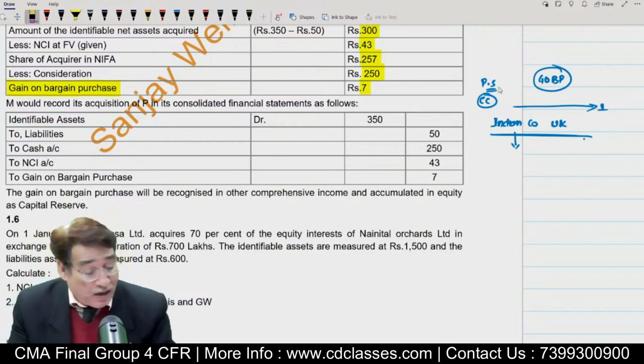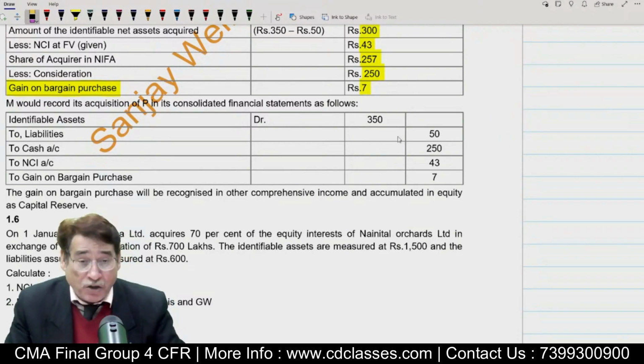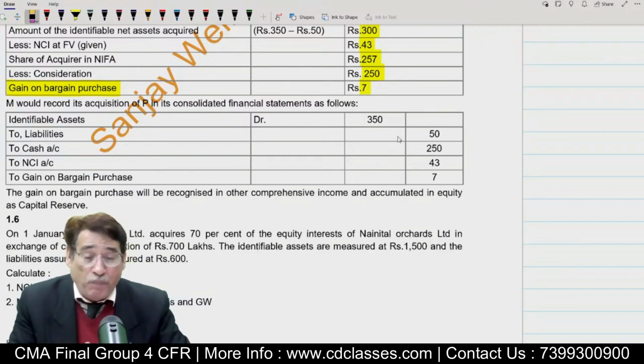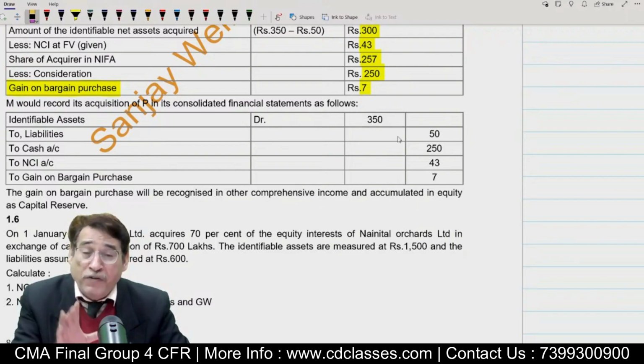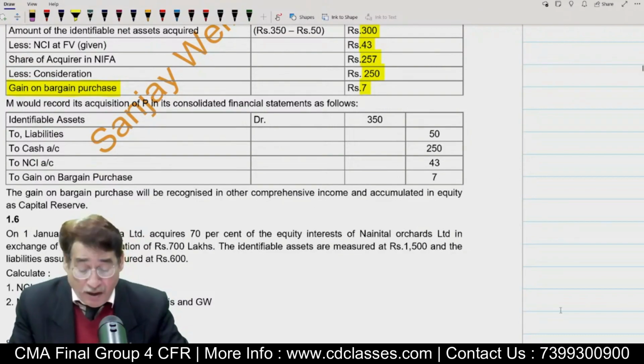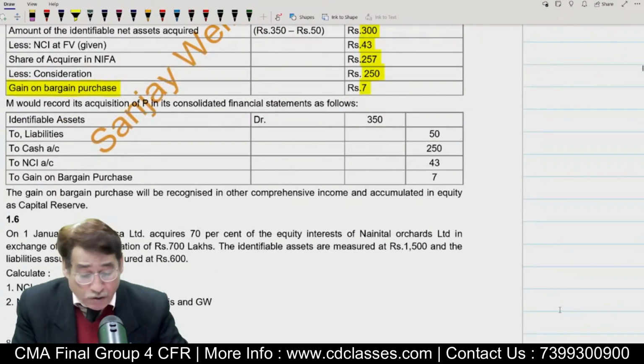But this knowledge will hold you in a very good state. You will remember me, no doubt about that. I'm very sure that whatever I'm telling you, something extra, definitely out of that, 80 or 90% you will face in your interviews. Correct? That is the reason I keep on telling you. Anyway, I think I have solved this question.